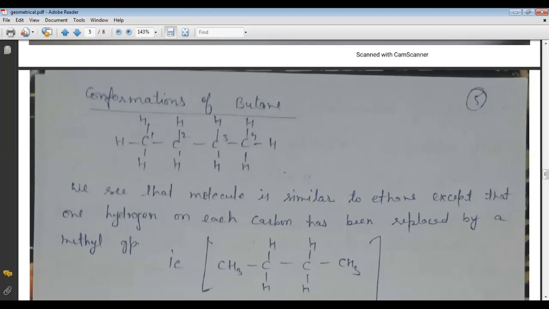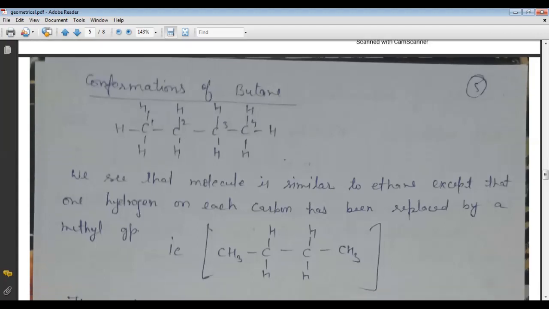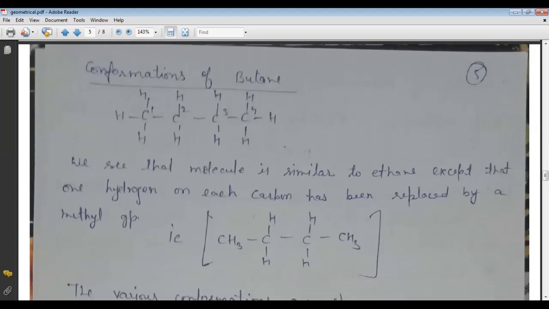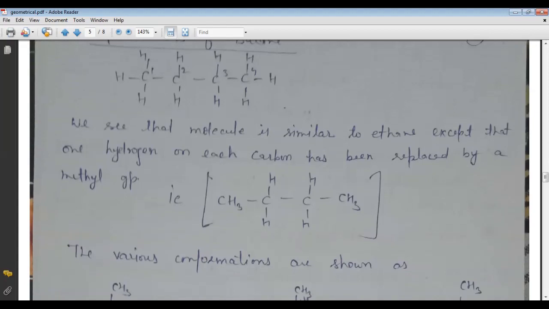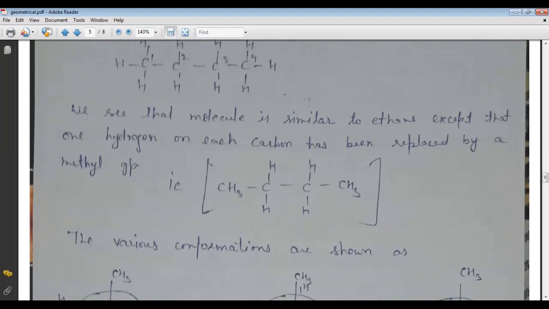So we can see butane in terms of ethane. Yes, we see that the molecule is similar to ethane. If the image of ethane is in our mind, we can represent butane in the form of ethane. The molecule is similar to ethane, except that one hydrogen on each carbon has been replaced by a methyl group.